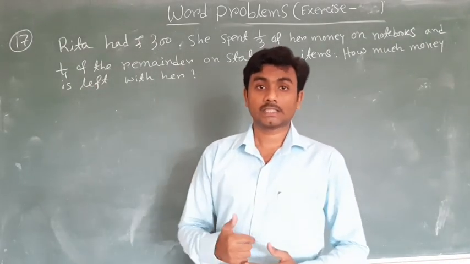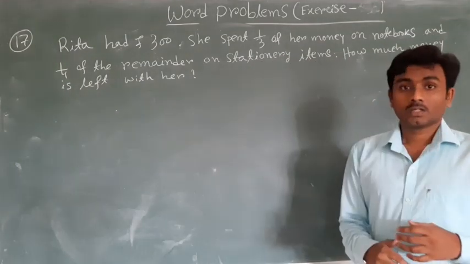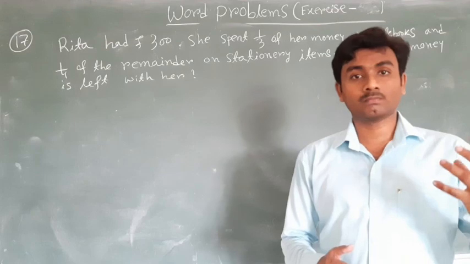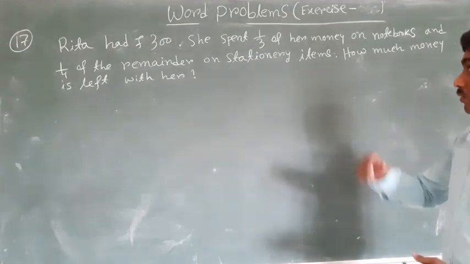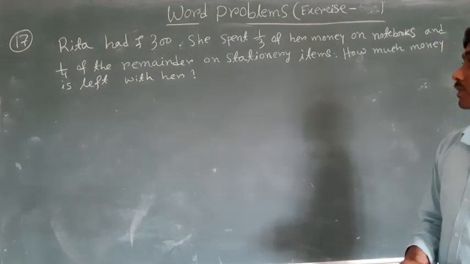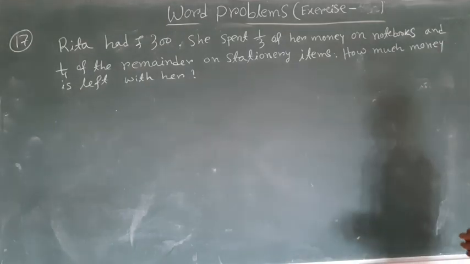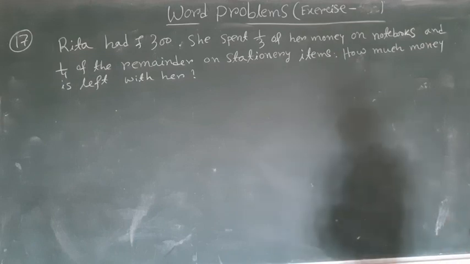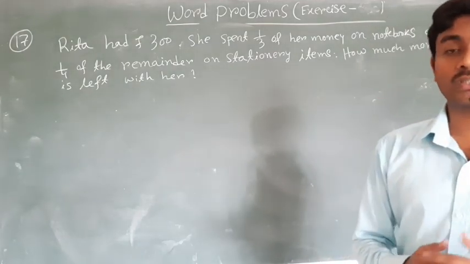A girl, Rita, had 300 rupees, and she went to the market and bought some notebooks with 1/3 of her total money. And after buying notebooks, she bought some stationery items with 1/4 of the remaining money, and we have to find how much money is left with her.